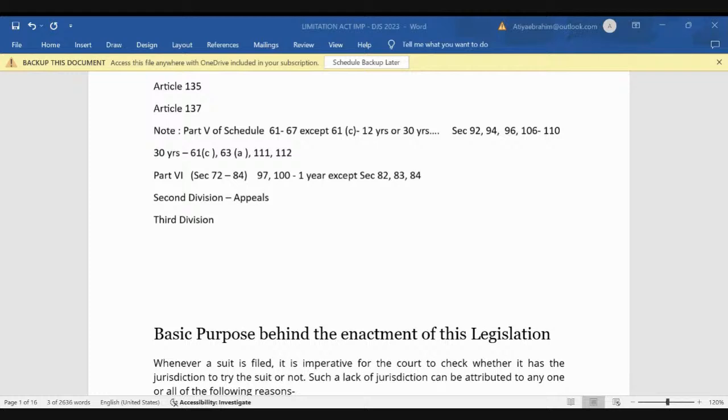So suit is in the first division of the schedule. It's divided into 10 parts. My appeal is dealt with under the second division, and application is dealt with under the third division. Third division has 2 parts. Yes, second division sections, yes Shaktija, right. My second division is starting from 114 to 117.